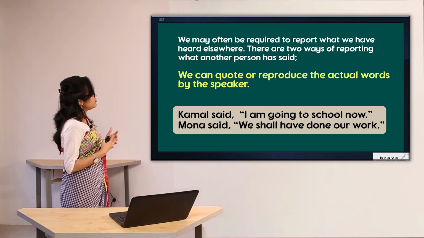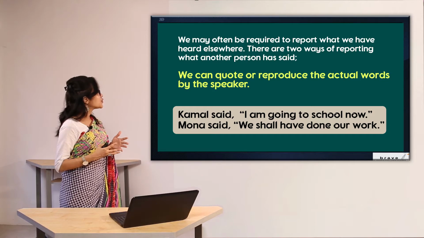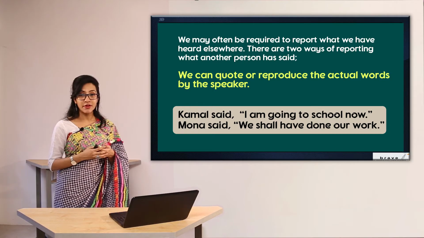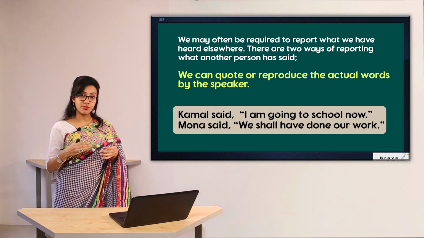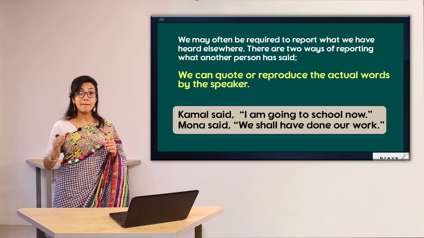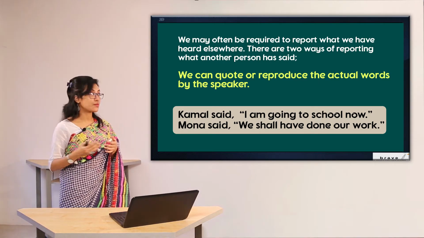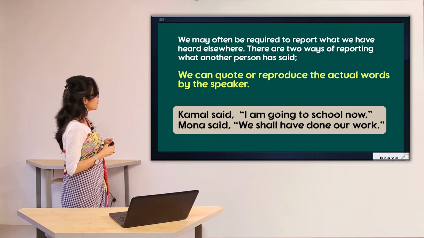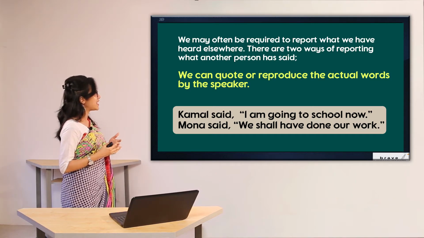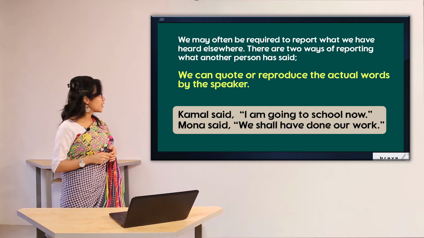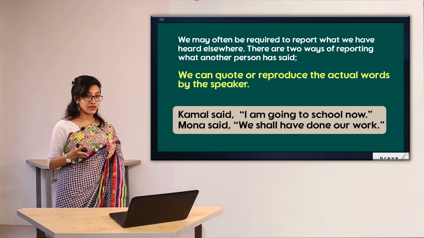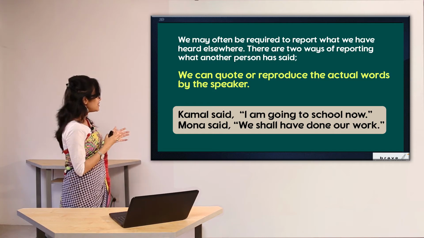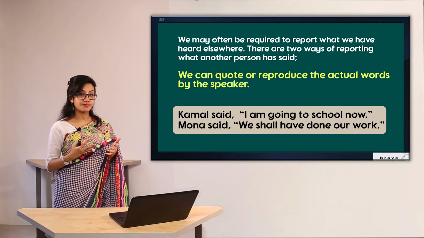So we may often be required to report what we have heard elsewhere. For example, if I hear someone saying something, I'm going to reproduce it to someone else by using indirect speech. There are two ways of reporting what another person has said. Firstly, we can quote or reproduce the actual words of the speaker, as in, Kamal said, "I'm going to school now."